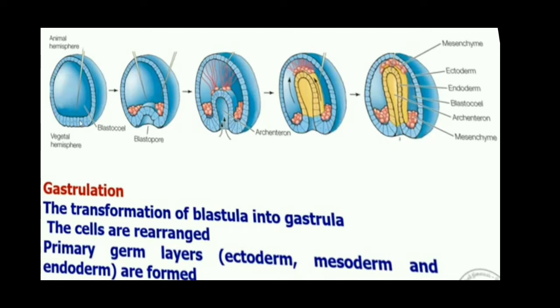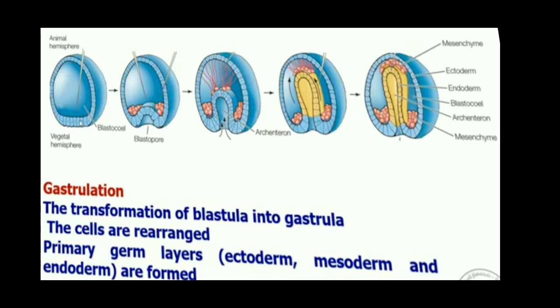So the single-layered blastula rearranges its cells into a 3-layered gastrula. Now in the gastrula stage, a 3-layered structure is formed. Each layer has a name. Outer layer is the ectoderm, middle mesoderm and inner endoderm. From each germ layer, different types of organs are generated.